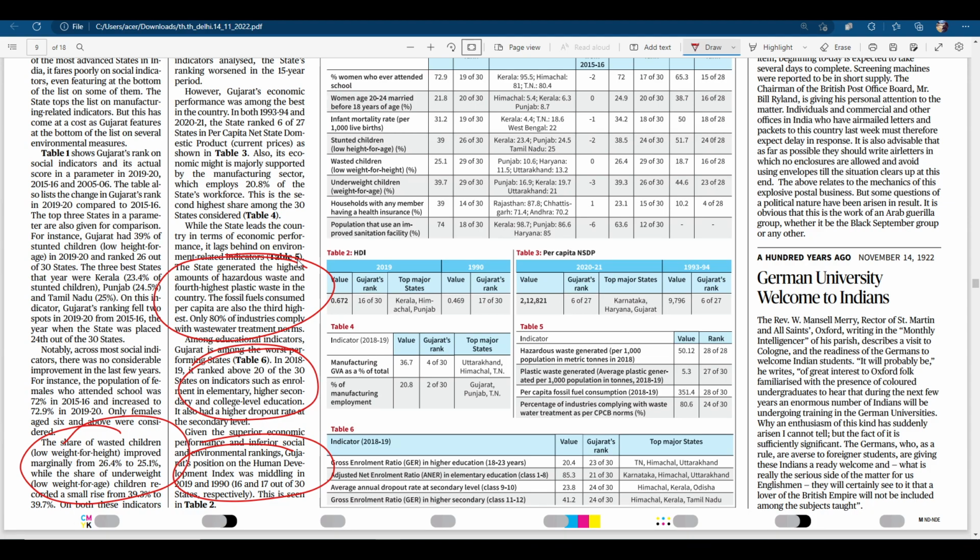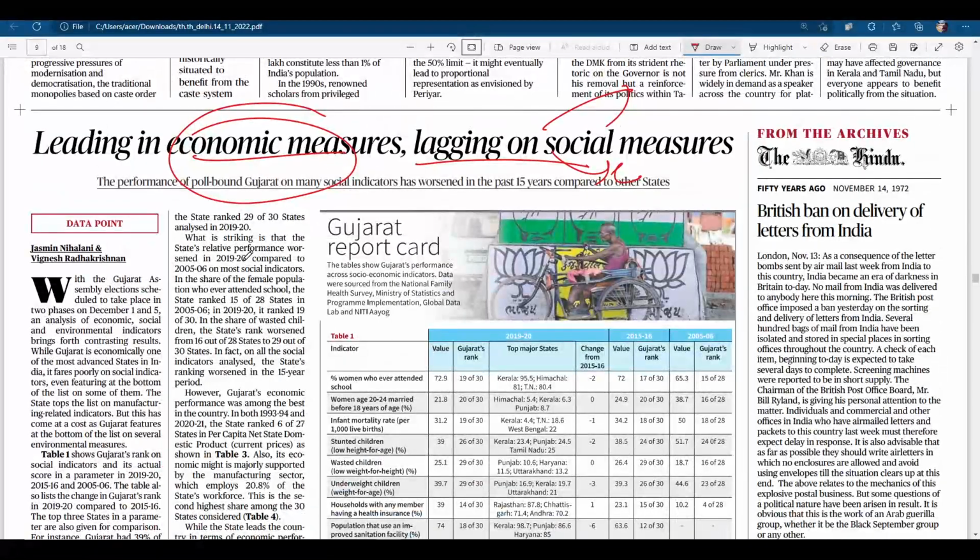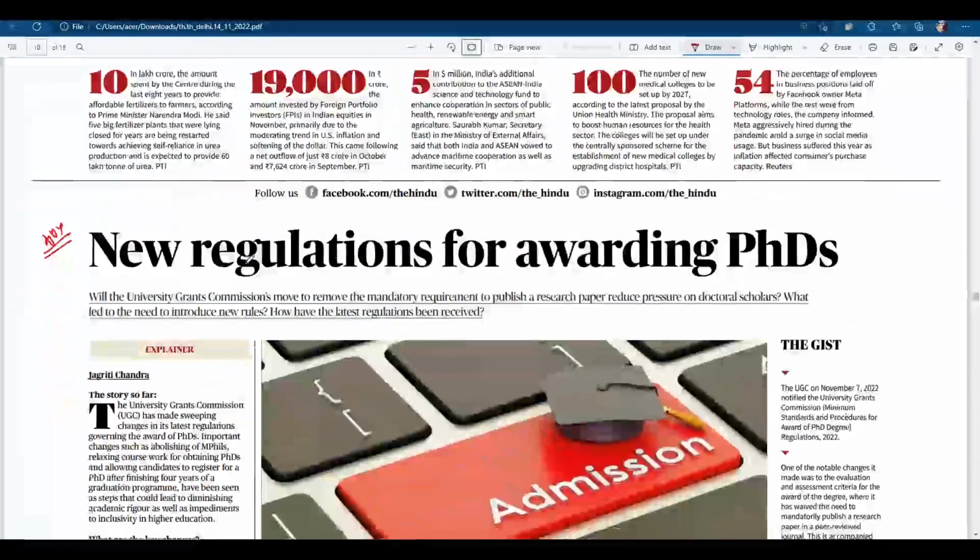So whenever there is a question on, let's say, the election manifestos of the different political parties, you can write that they're mostly biased toward the economic thing. The social well-being indicators are usually neglected, or there are no separate things which focus directly on these social indicators. So you can quote some example of Gujarat. If you have time, you can go through it, else leave it, no need to read this article.